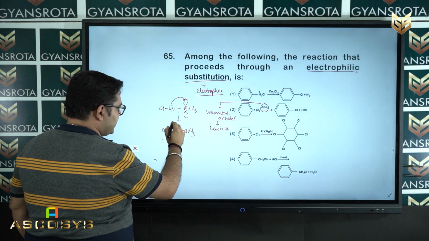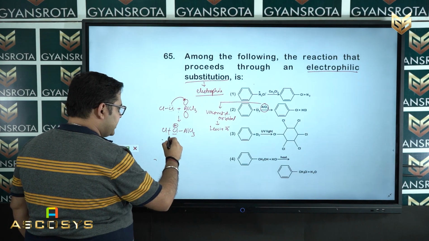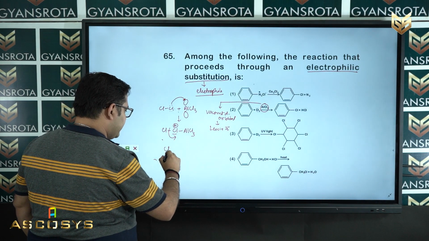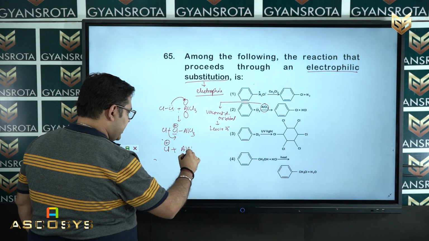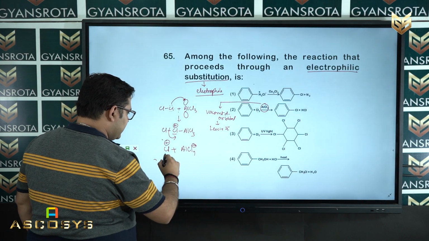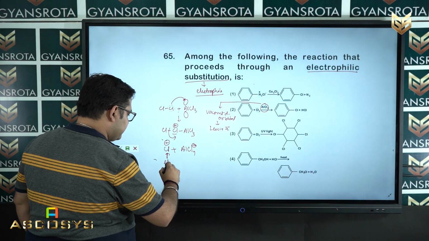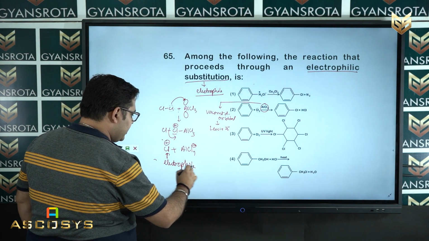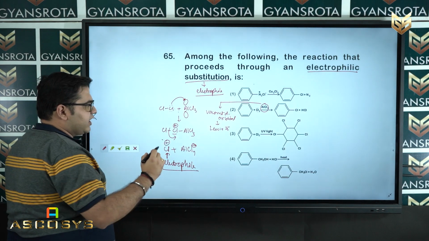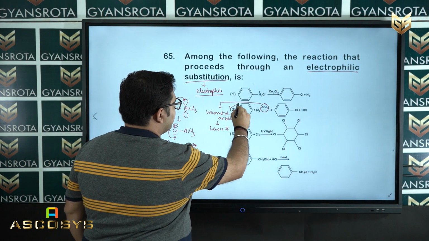Now, Cl positive is not stable, so it takes out this electron and it comes as Cl plus and AlCl4 minus. Now, this Cl plus acts as your electrophile and it proceeds with the remaining reactions. So, your correct option is option number 2.